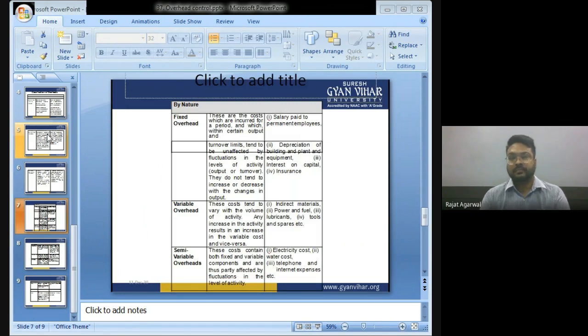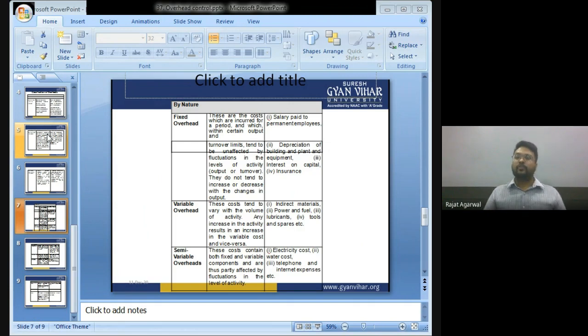Fixed overhead. These are the costs which are incurred for a period and which cannot be changed with the change in production of units. For example, factory rent. I have taken a factory on rent for 1 lakh rupees. Now, if I am producing one unit, then also I have to pay 1 lakh. If I am producing 100 units, then also I have to pay factory rent 1 lakh. If I am producing 1000 units, then also I have to pay factory rent 1 lakh. Fixed overhead are those expenses which are fixed, which do not change with the change in unit of production.